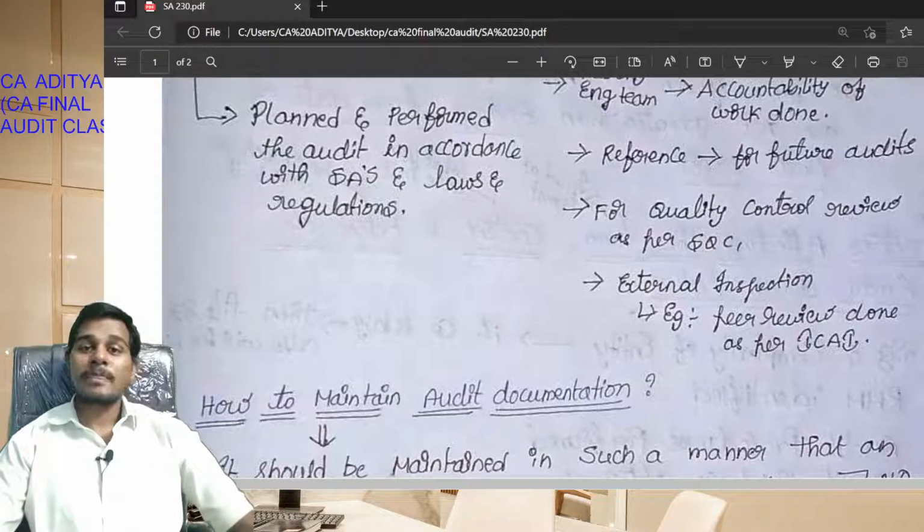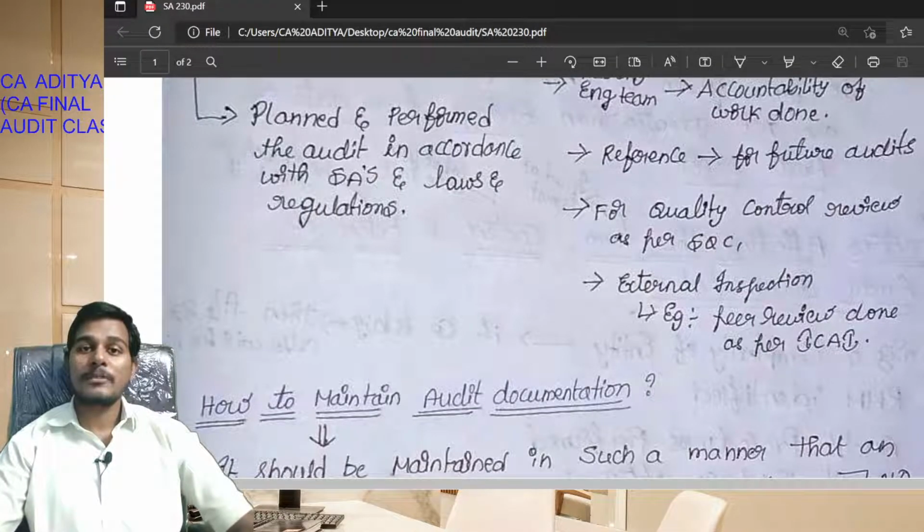See students, in the case of external inspection also, audit documentation should be maintained as per peer review. Peer review is conducted by the ICAI as per the peer review board. A peer review board is constituted by the ICAI for the purpose of peer review.